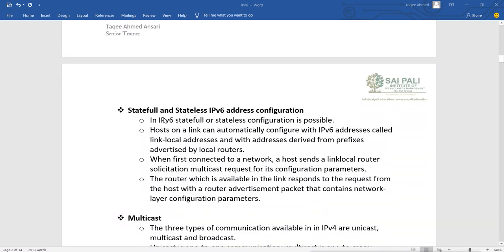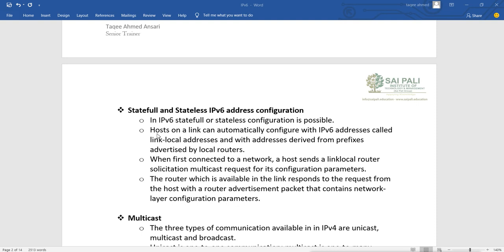Then there are stateful and stateless configurations. In IPv4 addresses, in IPv6, stateful or stateless configuration is possible, and a host on a link can automatically configure IPv6 addresses called link local addresses, and addresses derived from the prefix advertised by the local router. When first connected to a network, a host sends a link local router solicitation multicast request for its configuration parameters, and the router available on the link responds with the router advertisement packet that contains the network layer configuration parameters.